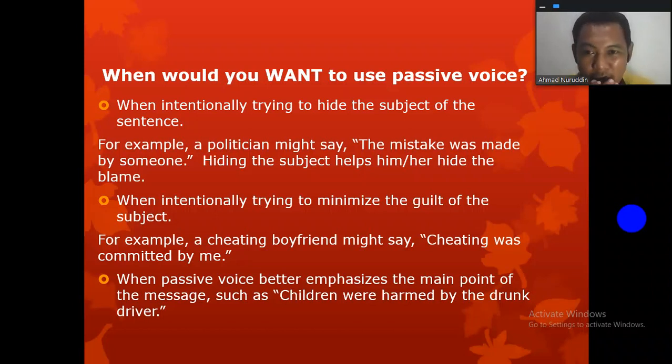Actually, when intentionally trying to hide the subject of the sentence. For example, a politician may say, the mistake was made by someone. Hiding the subject helps him or her hide the blame. And when intentionally trying to minimize the guilt of the subject, for example, a cheating boyfriend might say, cheating was committed by me. And when passive voice better emphasizes the main point of the message, such as children were harmed by the drunk driver.